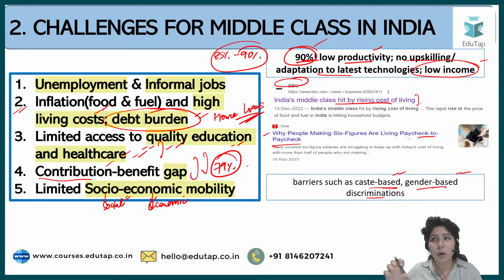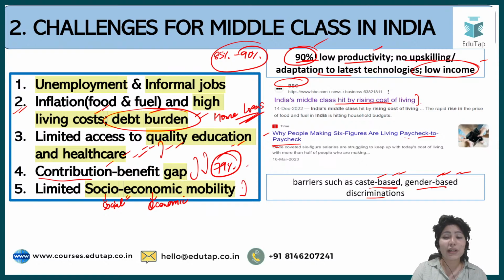We see people from very good families who do not want to educate their girls beyond the age of, let's say, 20, 21, even if they can very well afford it, or they don't want their daughters to work and be financially independent, because there is gender based discrimination. And there are barriers like caste based discrimination that is very prevalent in our country. So limited socio-economic mobility is there, and it impacts the middle class the most.